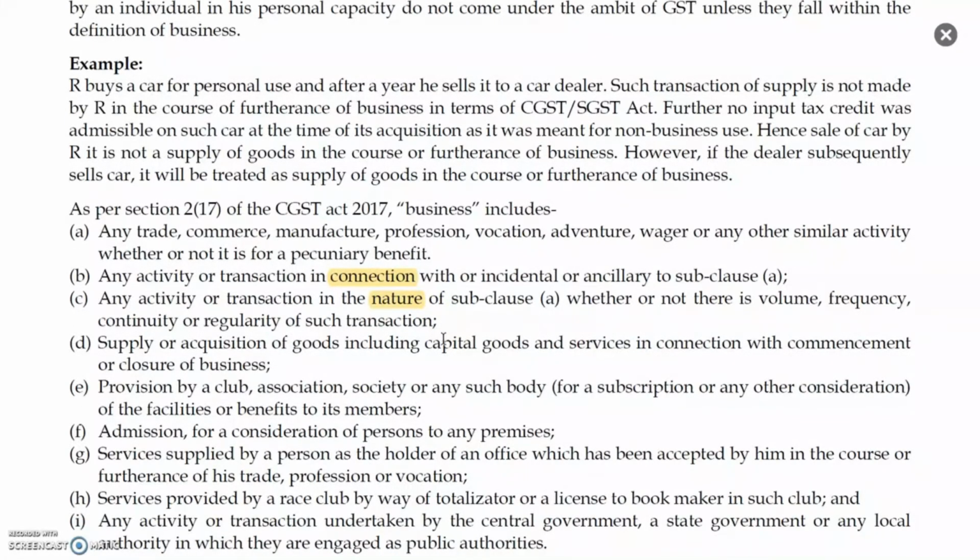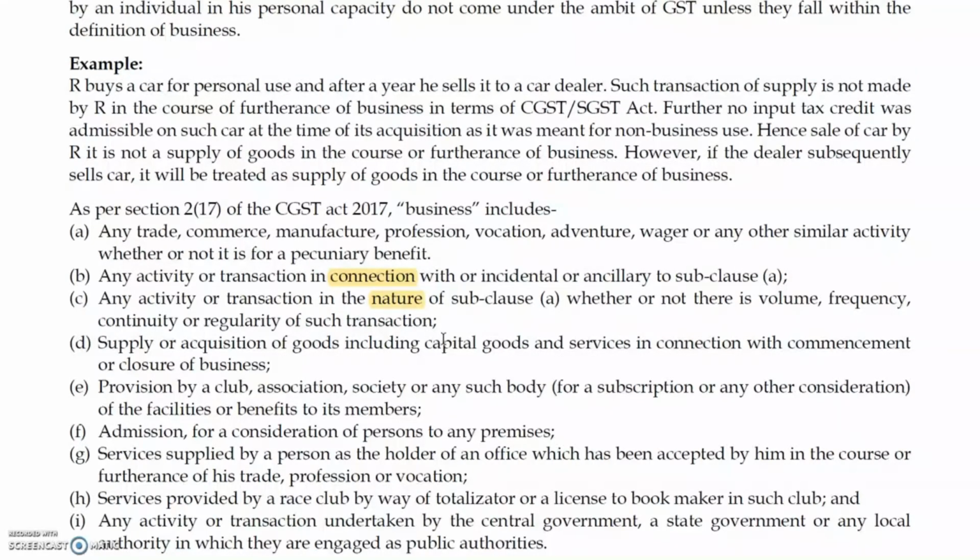And fourth is supply of goods including capital goods and services in connection with commencement or closure of business. Capital goods are fixed asset items. So if you are purchasing any fixed asset item, obviously GST will come. In case you want to close down the business, and in that situation you are selling any fixed asset pertaining to your business, then GST will also come.